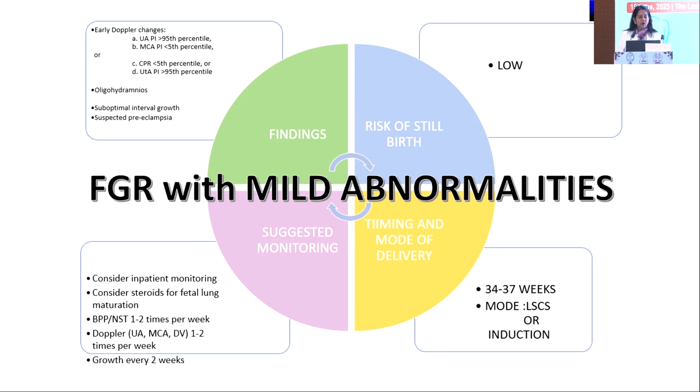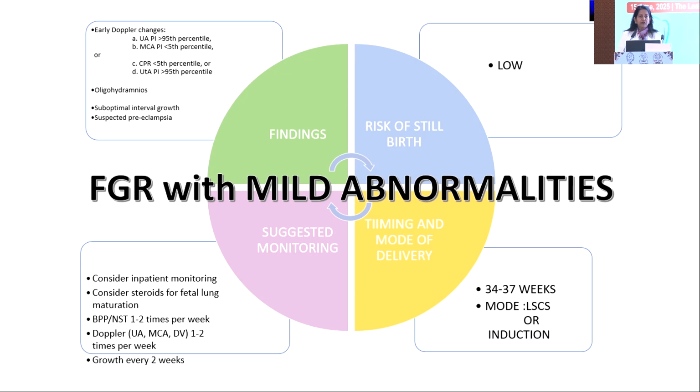Now FGR with mild abnormalities. The findings are umbilical artery PI more than 95th centile, oligohydramnios, suboptimal interval growth, and suspected preeclampsia. Still, with continuous monitoring, the risk of stillbirth is low, but we should consider inpatient monitoring and steroids for fetal lung maturity.